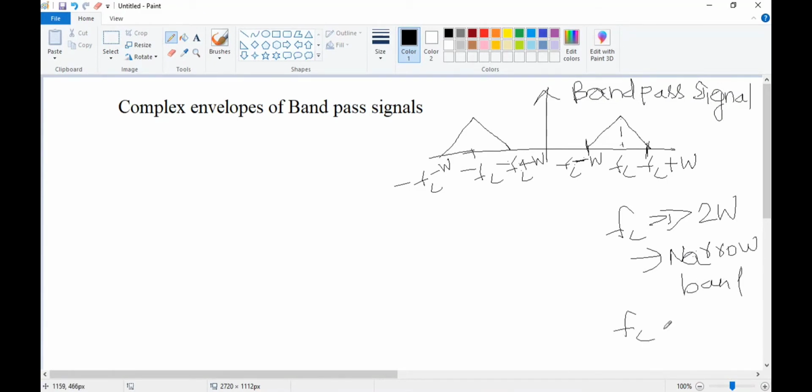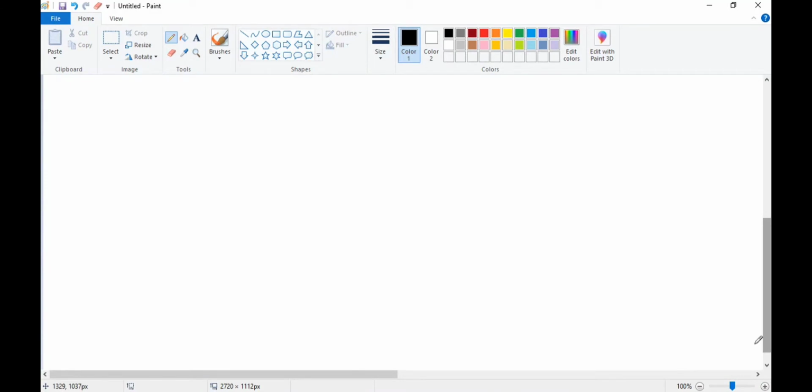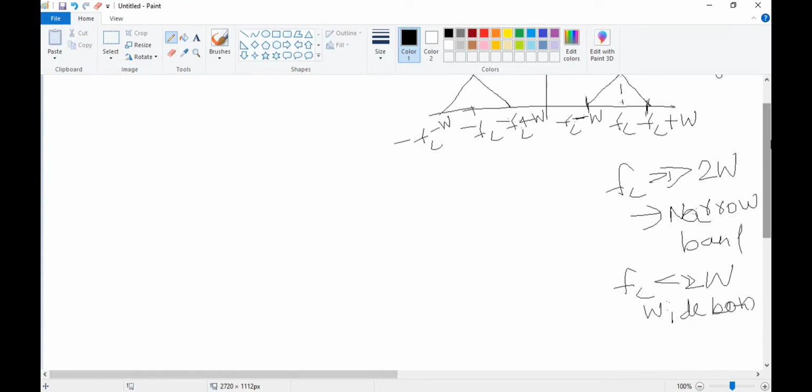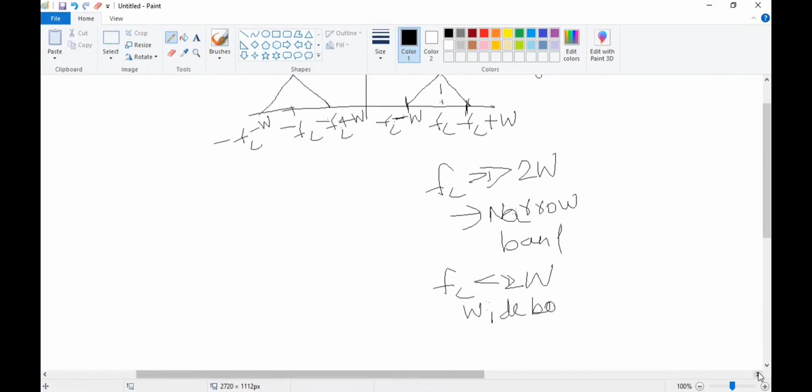And if FC is less than 2W, the bandwidth is greater than FC, then it is said to be a wide band signal.